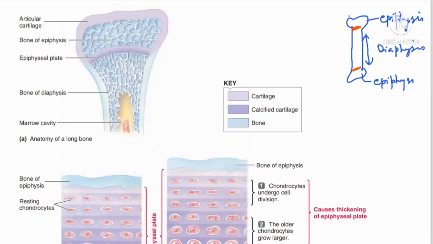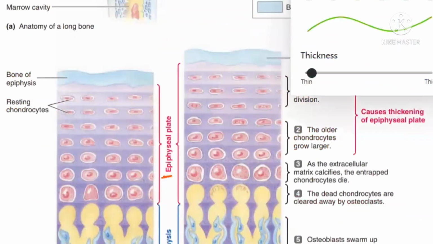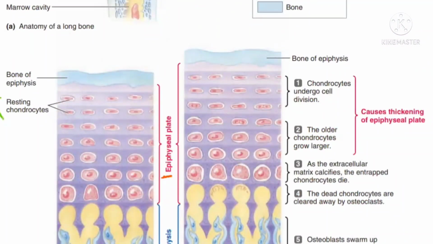So you can see here in the diagram, this is the epiphysis bone part on both sides, okay, they have shown only one side. And this is the diaphysis. In between, you are finding the epiphyseal plate. Clear beta? Now see, in the epiphyseal plate, focus on the diagram down, beta. In the epiphyseal plate, you are finding these are the chondrocytes, meaning cartilage cells. Okay beta. Now, what is the first step?